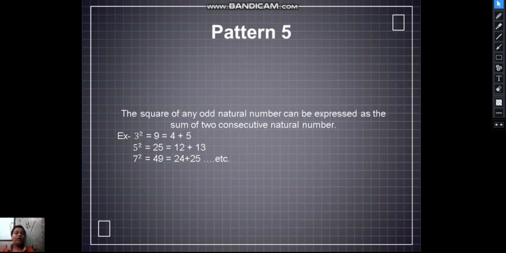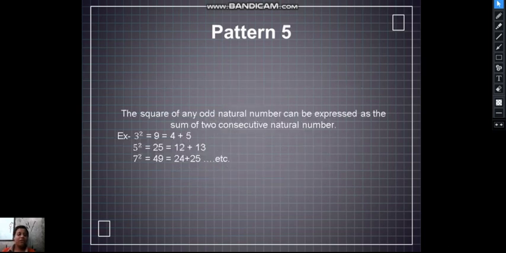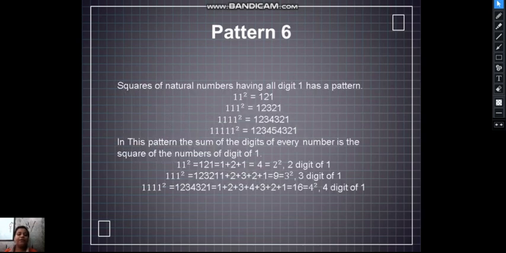Now we will go to pattern 5. The square of any odd natural number can be expressed as the sum of two consecutive natural numbers. 3 square is 9, which is equal to 4 plus 5. 5 square is 25, which is equal to 12 plus 13. 7 square is 49, that is equal to 24 plus 25.